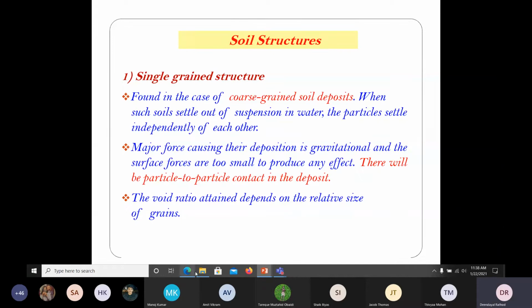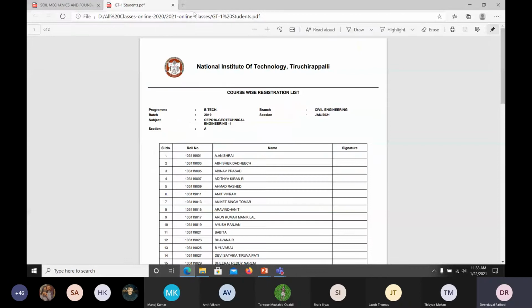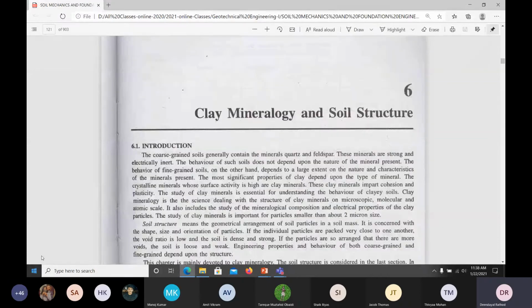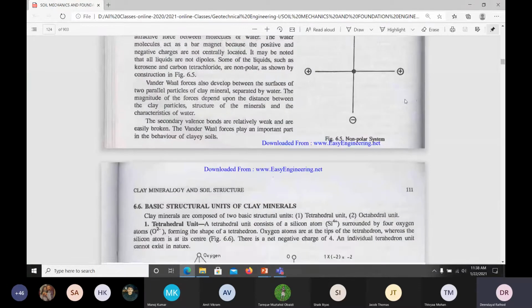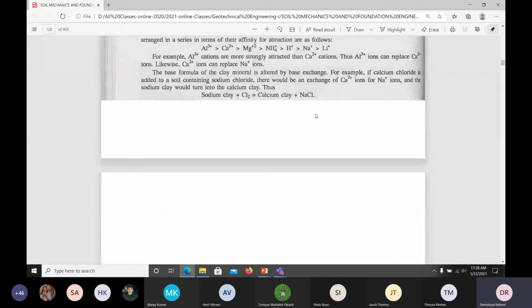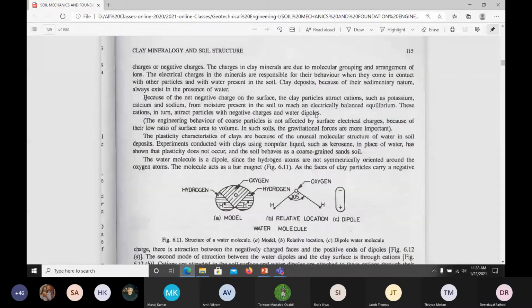So where do you find this particular grain structure? You just open the sixth chapter in your K.R. Arora book. Today you can read this one, clay minerals and soil structure. This chapter you can read today. So I'll be going to cover this full chapter. Here, I will show you. Hope it is visible.